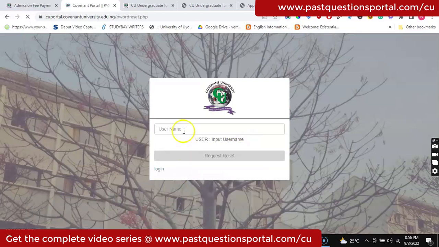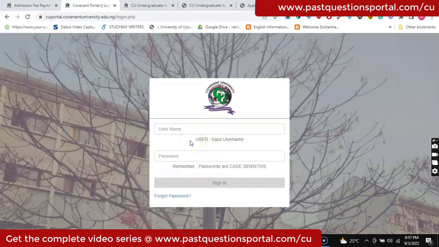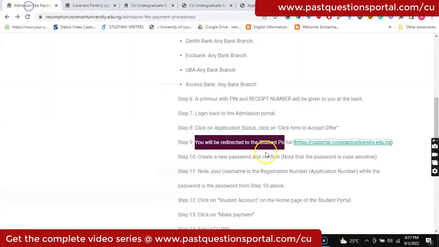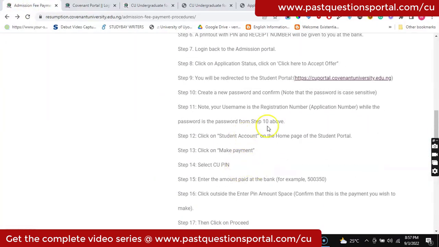Put in your registration number here, that's your Covenant registration number. Click on reset password, then you follow the prompt in your email to create a new one, and then you now put it here, while your Covenant registration number will be here. Then you click on sign in. Now when you sign in, it's going to take you to a new page.